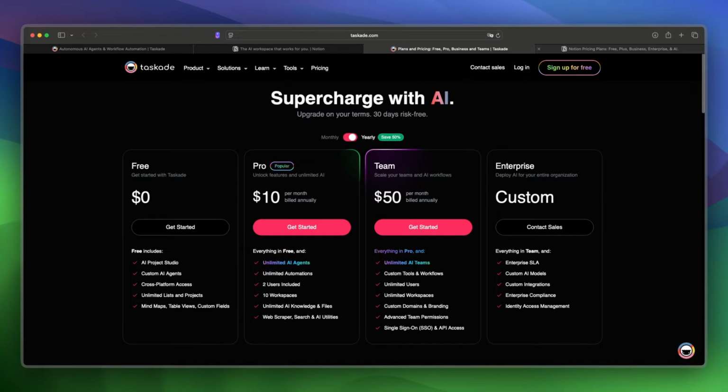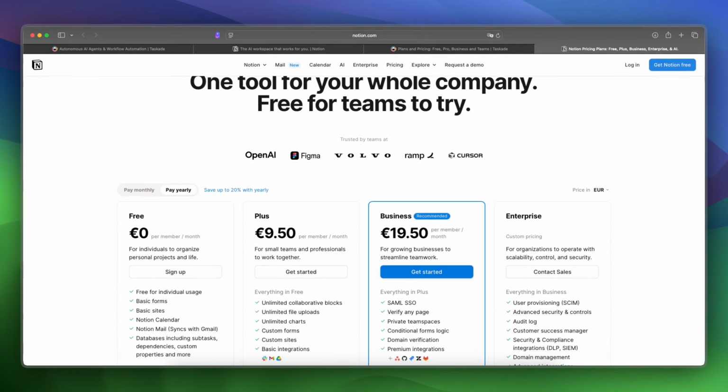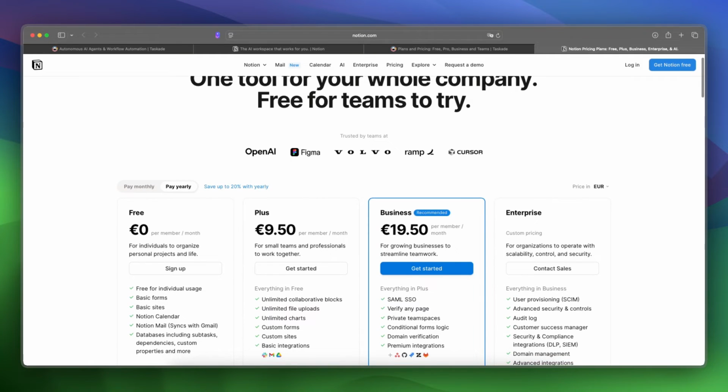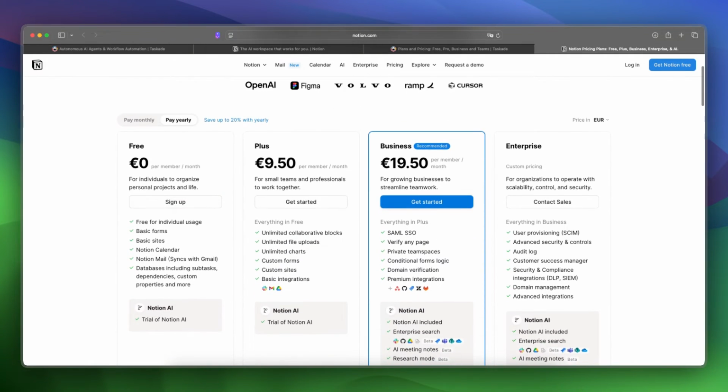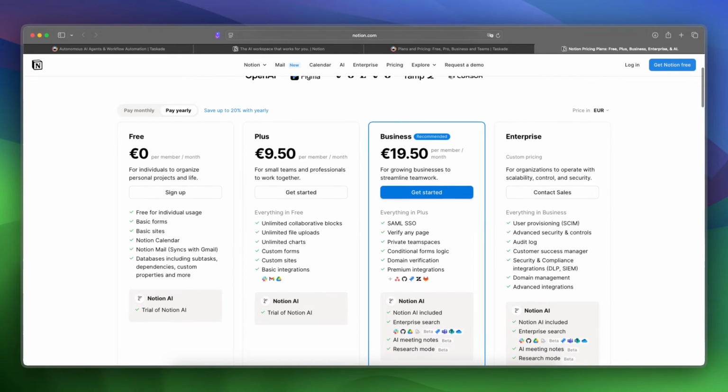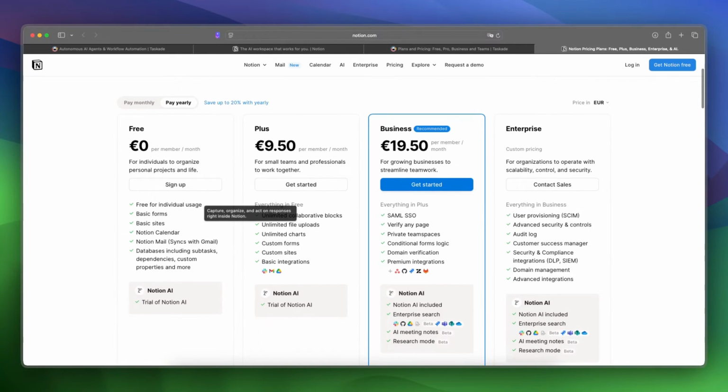And now let's take a look at Notion. So Notion is also free to start with, with plans starting at around $10 per month, as you can see, for advanced team features. So the free plan is for individuals to organize personal projects and life, and it's free for individual usage. You have basic forms, basic sites, Notion Calendar, and Notion Mail sync with Gmail. So again, also a nice way to get started with Notion for free.